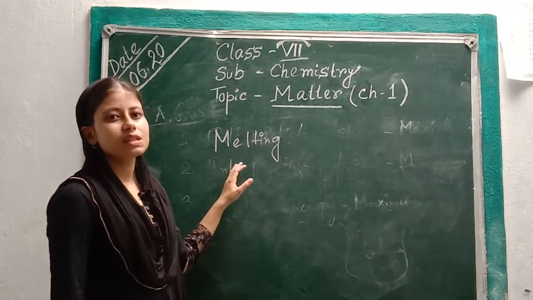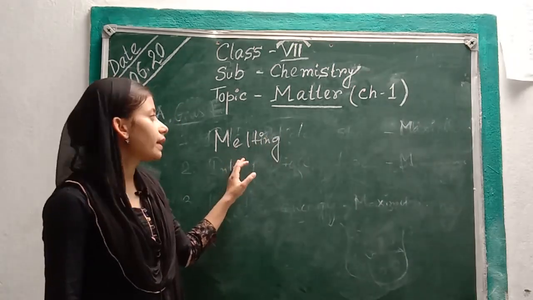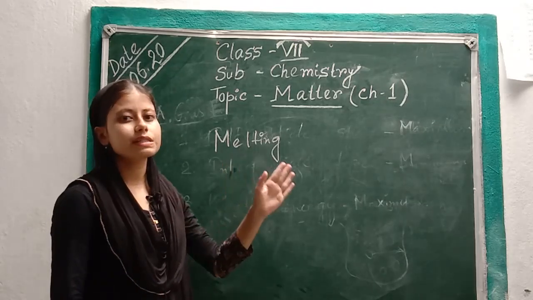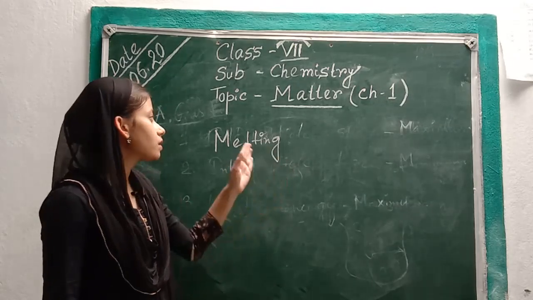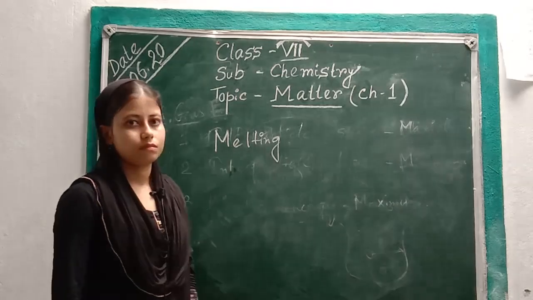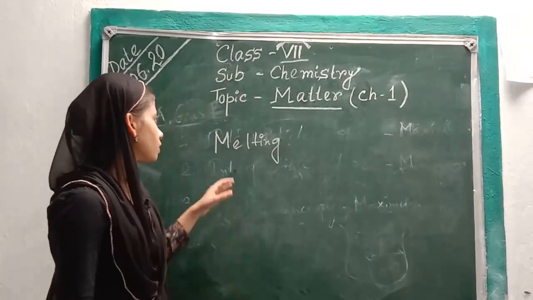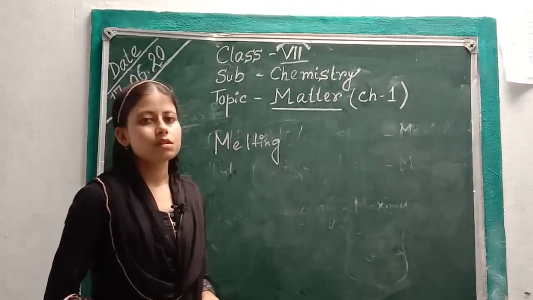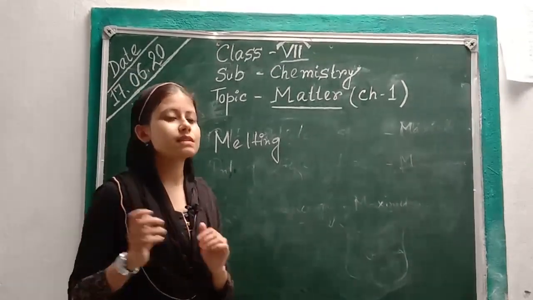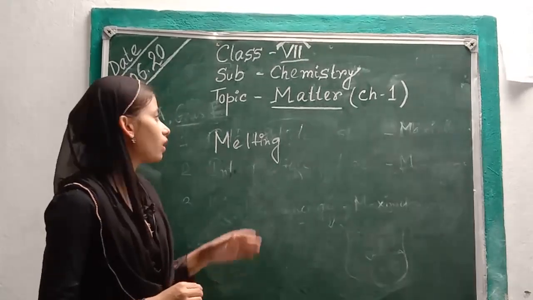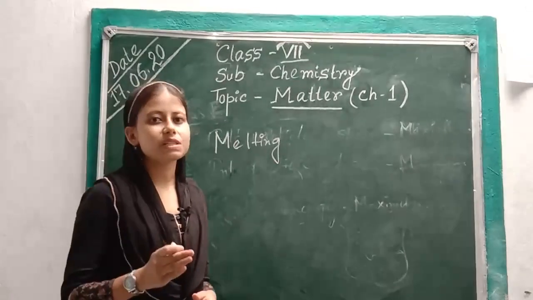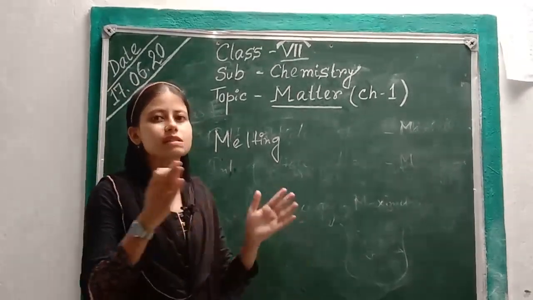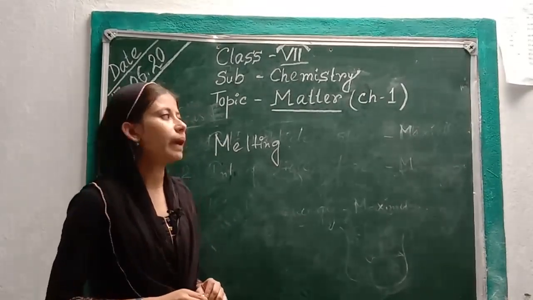The process in which solid substances change into liquid on heating is called melting, and the temperature at which the solid substance changes into liquid is called the melting point.